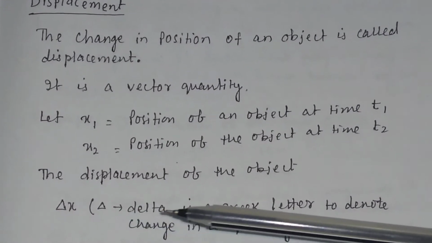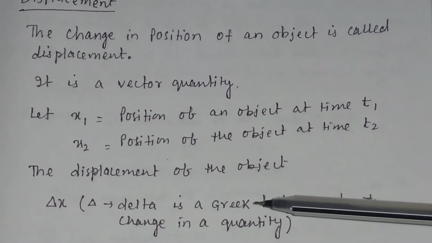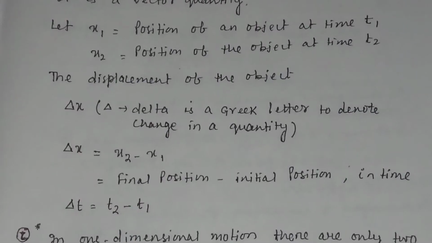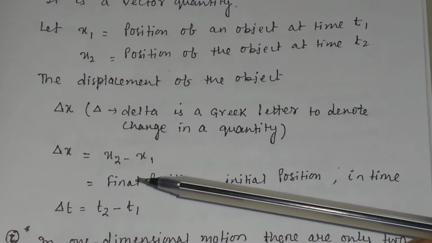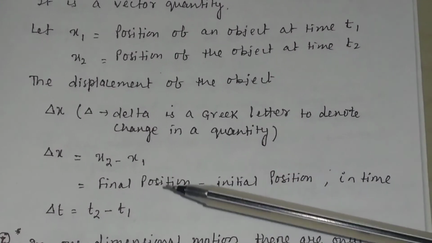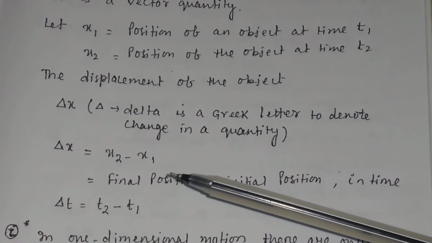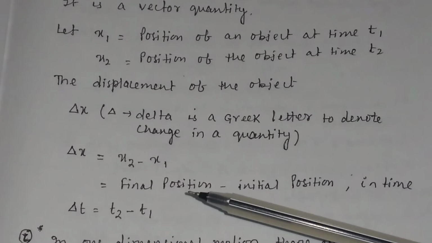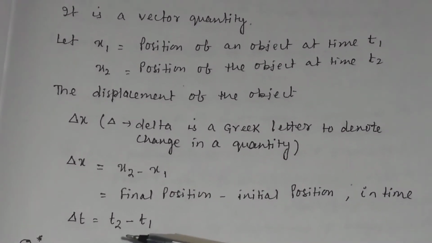Here the symbol delta is a Greek letter which denotes change in a quantity. And delta x is equal to x2 minus x1. x2 is the final position and x1 is the initial position. So delta x, that is the displacement, is equal to final position minus initial position in time delta t, that is t2 minus t1.